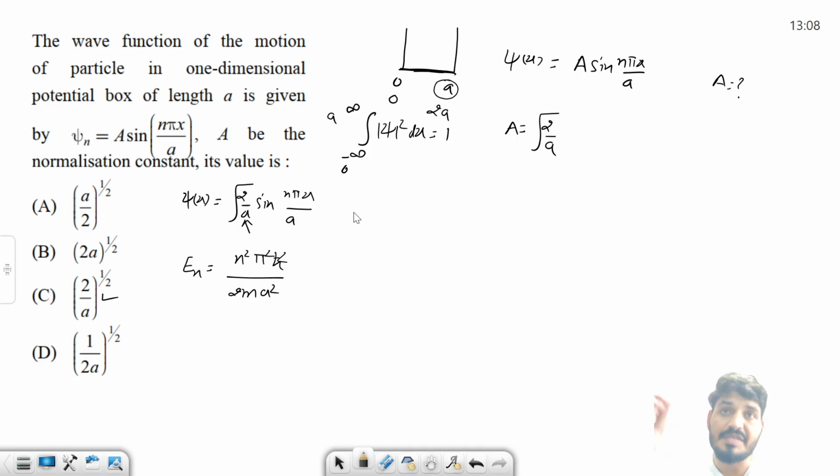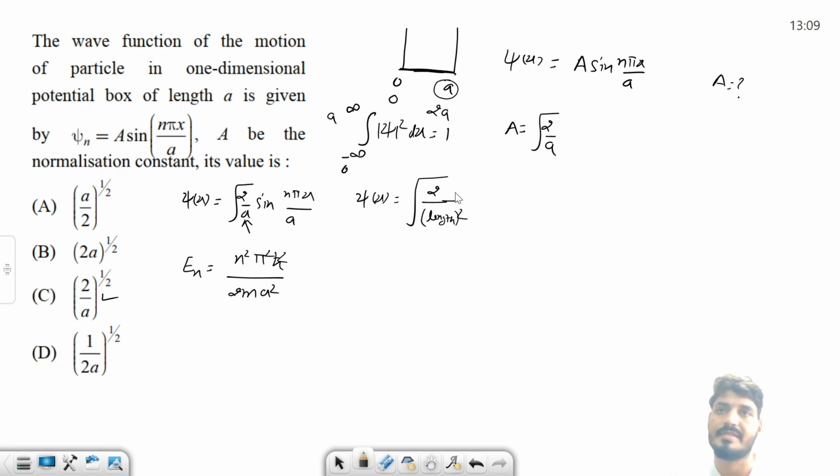So what will the generalized formula be? The generalized formula is psi x is nothing but under root 2 by length. You have to write the length here: if it is a then a, if it is 2a then 2a, whatever it is.